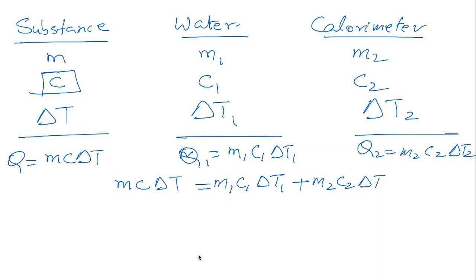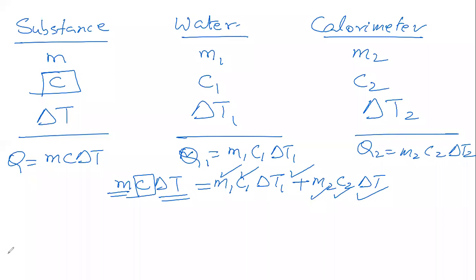Should we be afraid of this equation? Absolutely not. We know the mass of water, the specific heat of water, and the temperature change in the water. We know the mass of the calorimeter, its specific heat, and its temperature change. We know the mass of the substance and its change in temperature. The only thing we do not know is the specific heat of the substance.